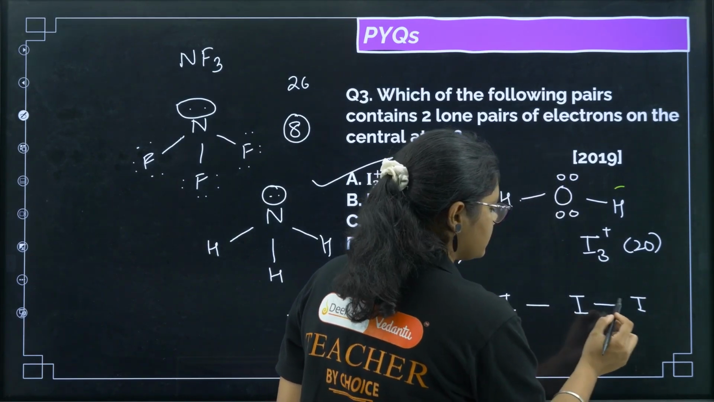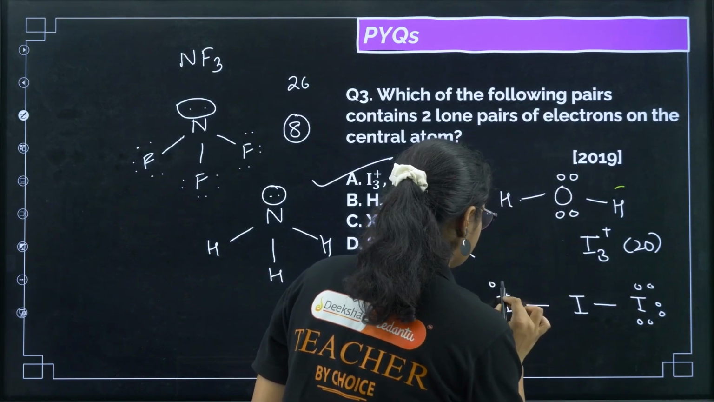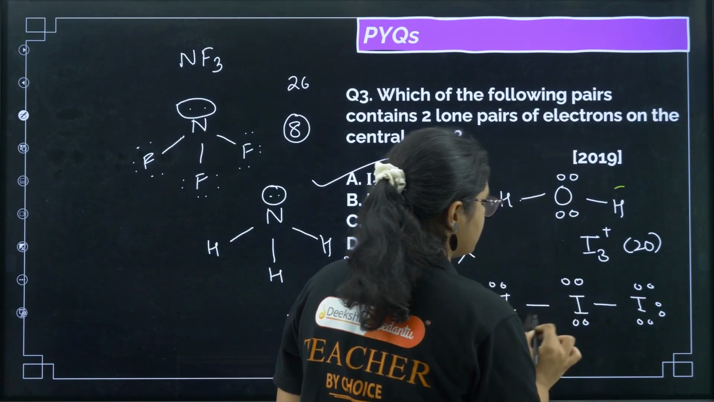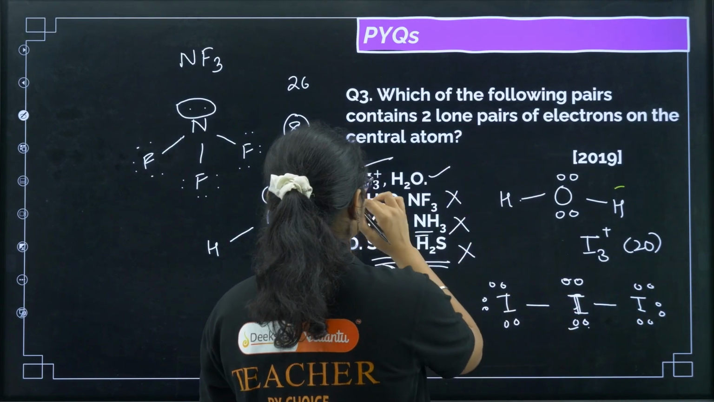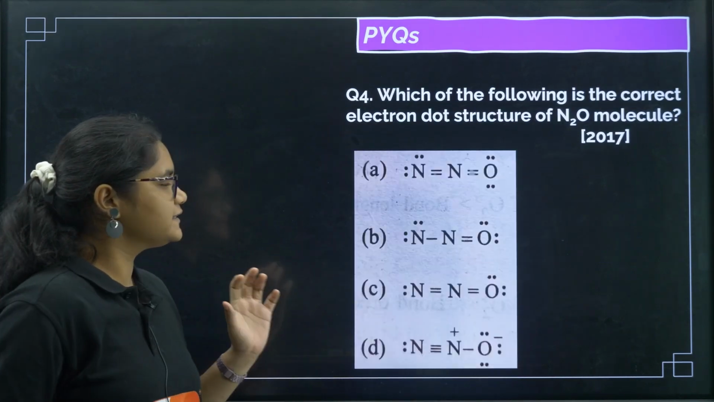So now 1, 2, 3, 4, 5, 6, 7, 8, 9, 10, 11, 12, 13, 14, 15, 16, 17, 18, 19, 20. So you can see on the central atom 2 valence electrons are present. So that is why this is the correct answer. Okay. Now let us see the next question.